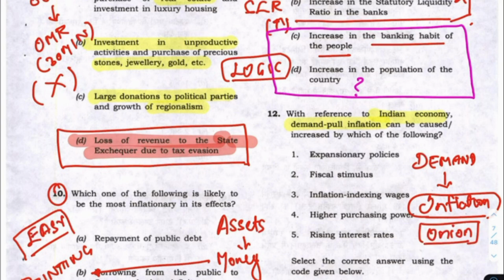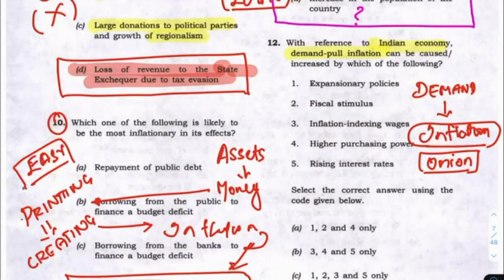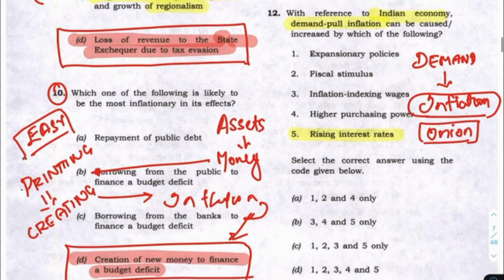But for any product where the demand is increasing, which of the following can be the cause? There is one point here: rising interest rate. When the interest rate increases, it decreases money.